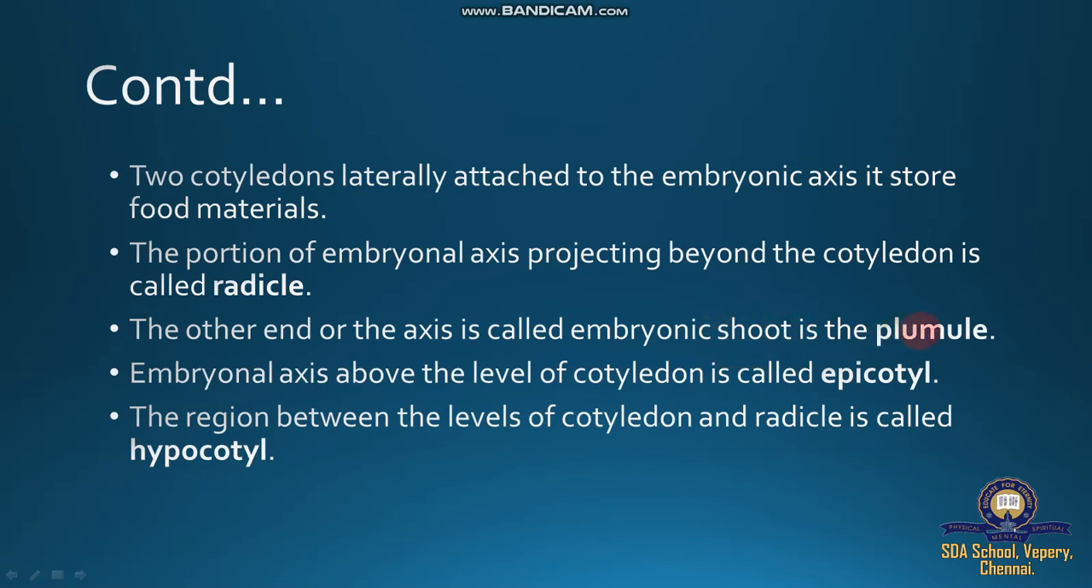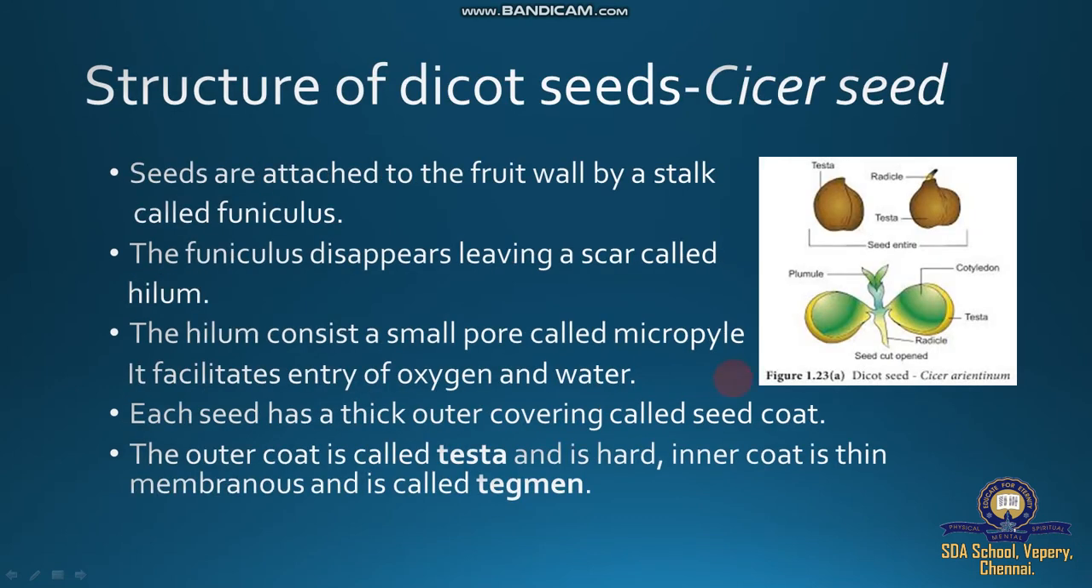So shoot is plumule. Then we have an epicotyl and hypocotyl. The region between the cotyledon and the plumule, the small space, is called epicotyl. Then the region between the cotyledons and radicle, the long space before root development, is called hypocotyl. So epicotyl, hypocotyl are important. So the dicot seed is very, very important.